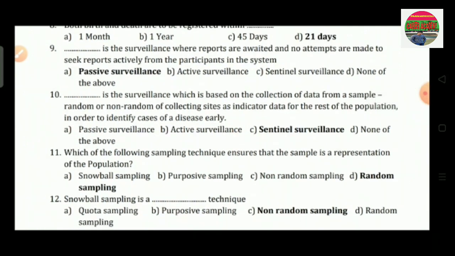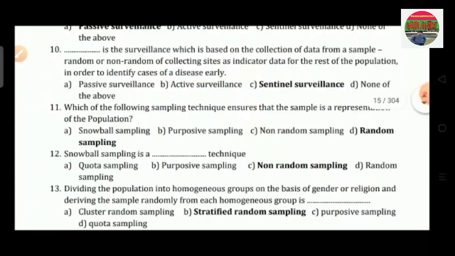Question number 9 is, dash is the surveillance where reports are awaited and no attempts are made to seek reports actively from the participants in the system. Option A is passive surveillance, option B is active surveillance, option C is sentinel surveillance and option D is none of the above. So the correct answer is passive surveillance.